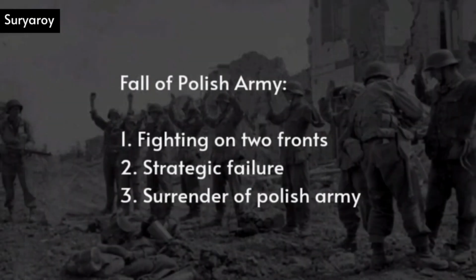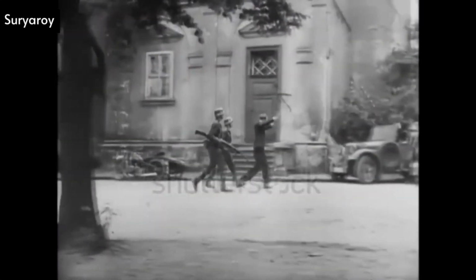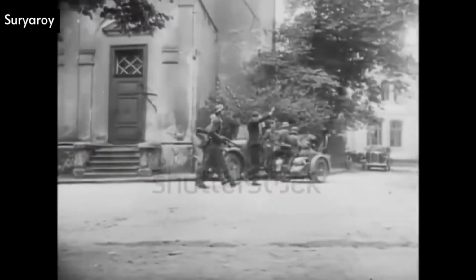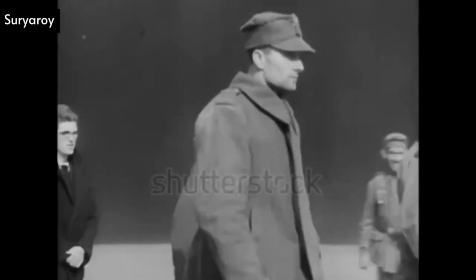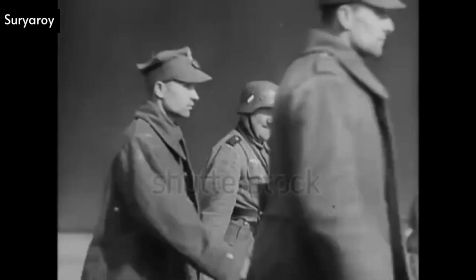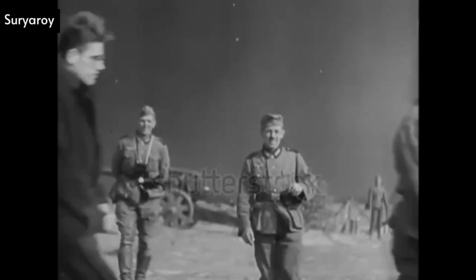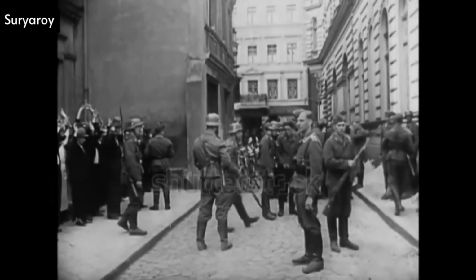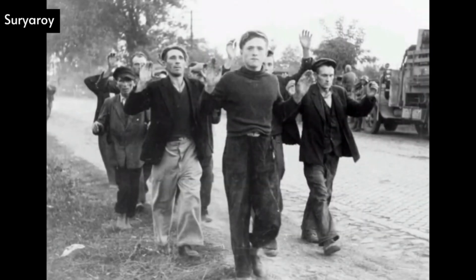The surrender of the Polish army. After the fall of Warsaw on September 28, 1939, most of the remaining Polish forces began to surrender. The rapid advances of both German and Soviet armies led to the complete defeat of the Polish military. Many Polish soldiers and officers were captured or killed in the aftermath.